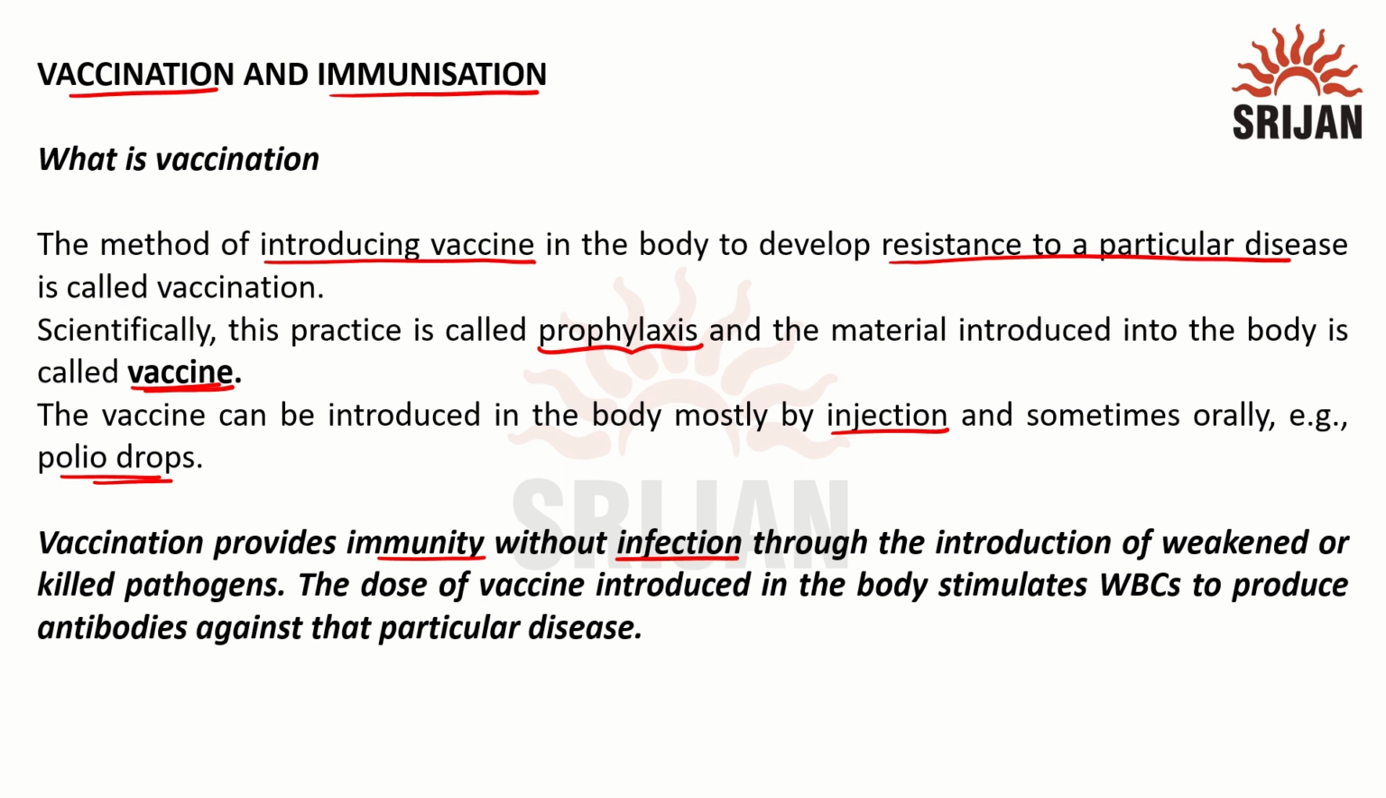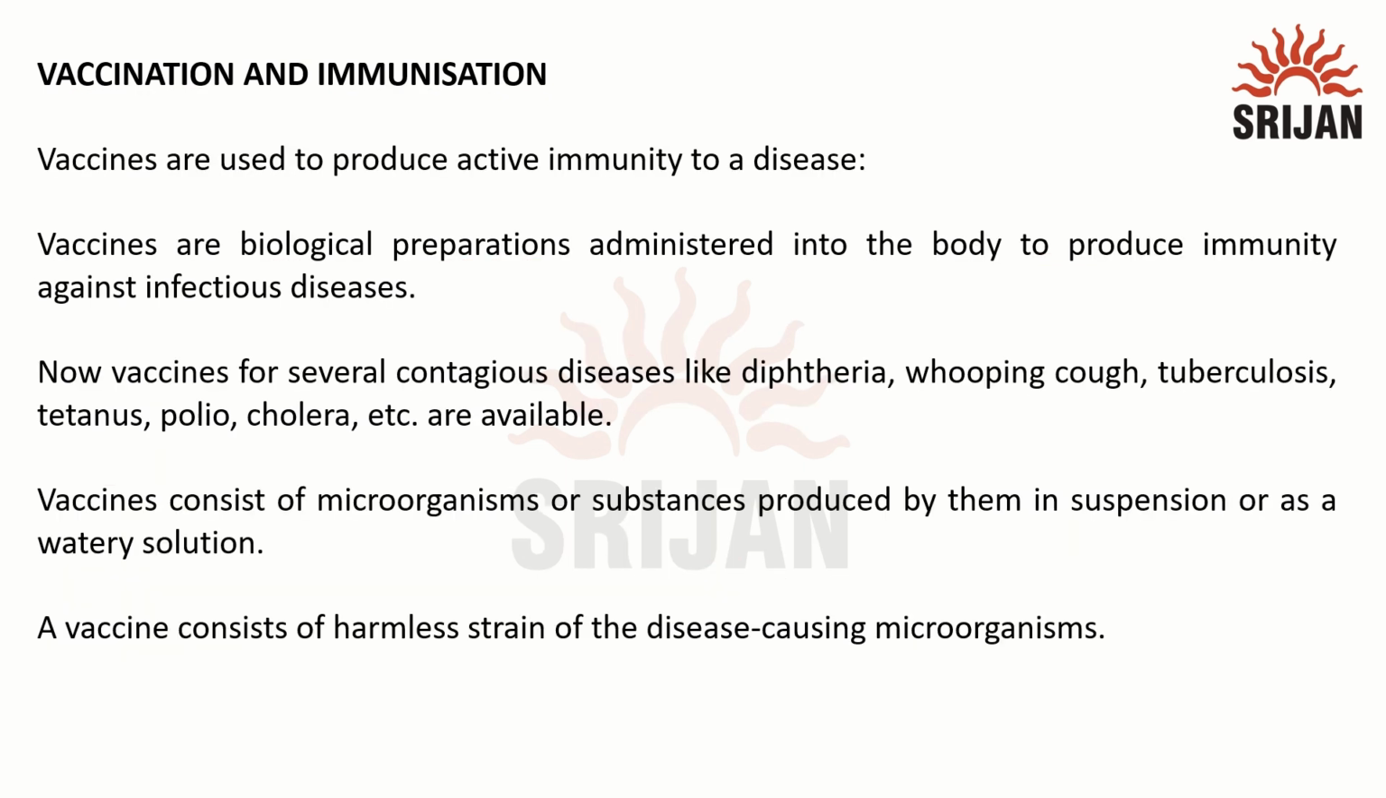This is done by administering a weakened or a killed pathogen. Now, the dose of vaccine introduced in the body stimulates the WBCs to produce specific proteins known as antibodies, which circulate in the bloodstream and provide immunity. Now, vaccines are used to produce active immunity in a person. These are biological preparations which are administered into the body to produce immunity against infectious disease.